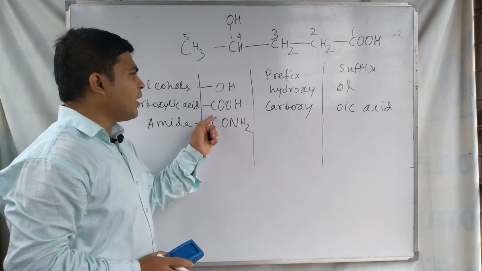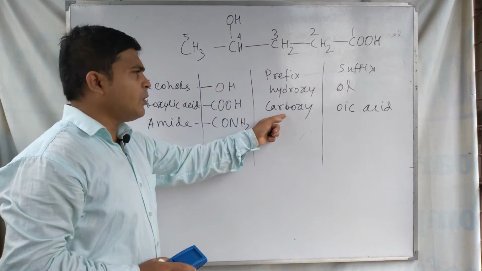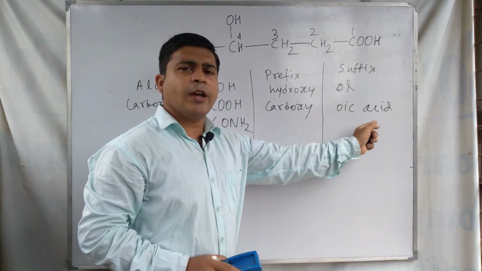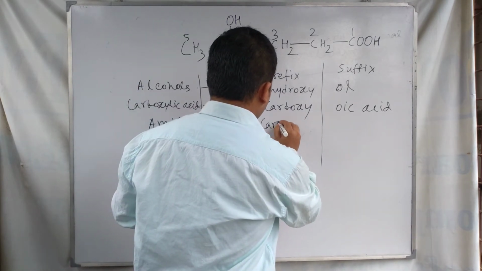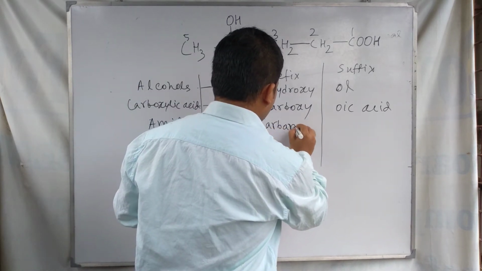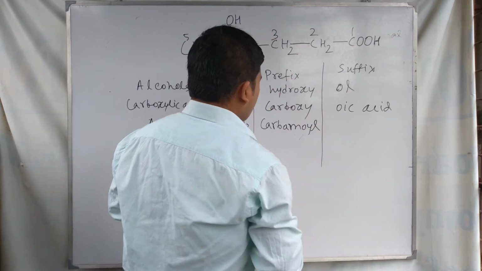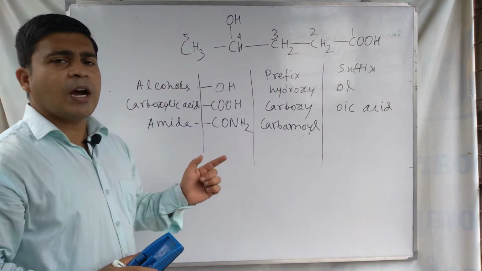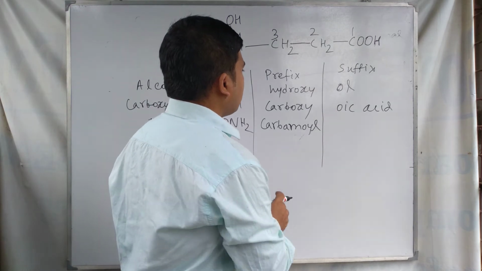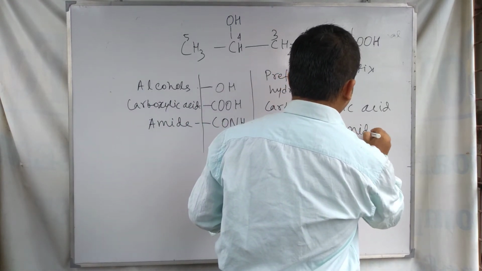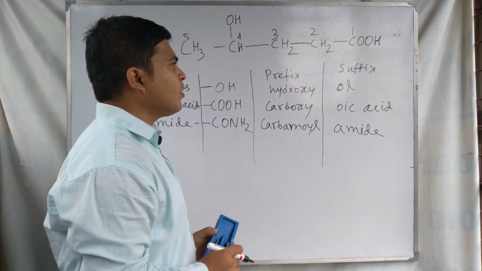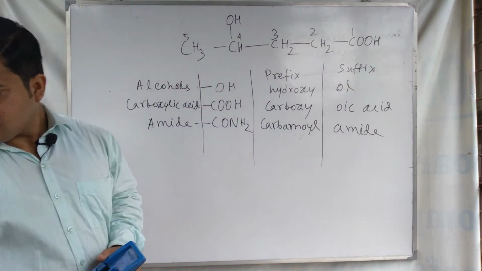For carboxylic acid the prefix is carboxy and the suffix is oic acid. And for the amide, the prefix is carbamoyl and the suffix is amide.